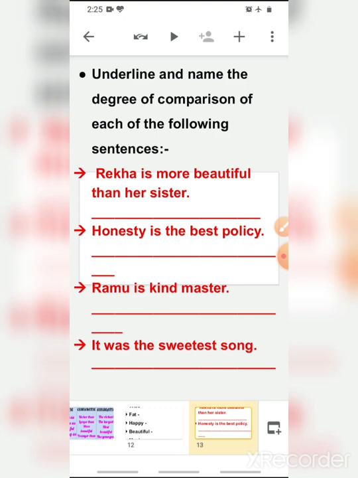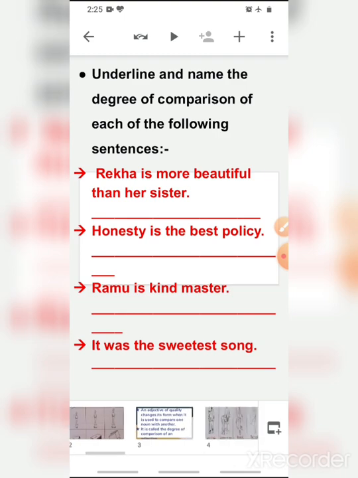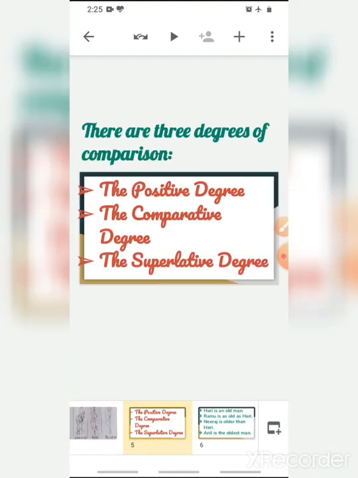Okay, so children, I hope this chapter, chapter 6, degrees of comparison, is clear to you all now. We have three degrees of comparison: positive degree, comparative degree, and superlative degree. Positive degree is used when we describe two persons or things of the same rank. Comparative degree is used when we describe two persons or things of different rank. And superlative degree is used when we compare more than two persons or things.